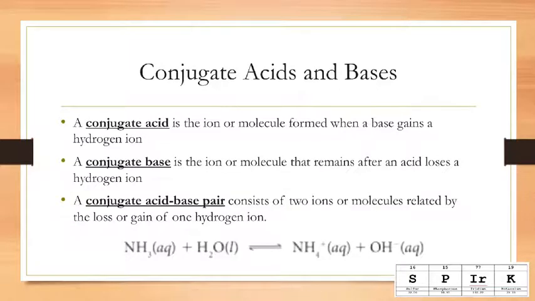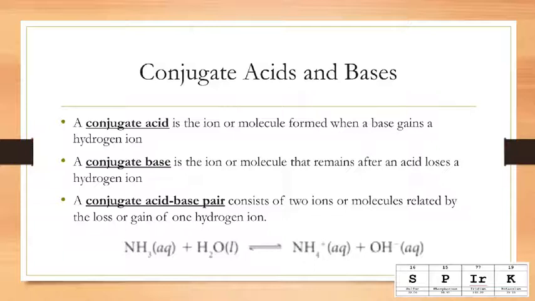A conjugate acid is the ion or molecule formed when a base gains a hydrogen ion. A conjugate base is the ion or molecule that remains after an acid loses a hydrogen ion. A conjugate acid-base pair consists of two ions or molecules related by the loss or gain of the hydrogen ion.